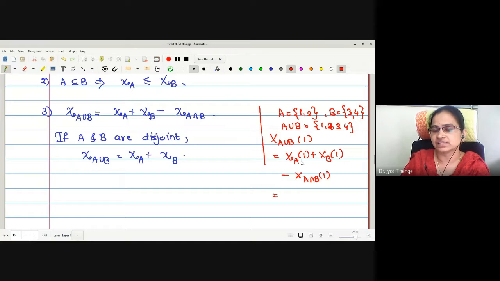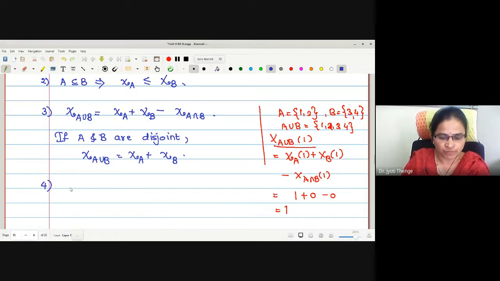But what is the characteristic value of 1 with respect to A? Whether 1 is a member of A or not. Yes, it is. The value is 1. Whether 1 is a member of B? No. Value is 0. Right? What about A intersection B? Whether 1 is in the intersection? There is no intersection. These two sets are disjoint and it is 0. Therefore, the characteristic of A union B is 1, calculated with this. Actually, this you have studied already in your undergraduate level. I am just recalling the results.